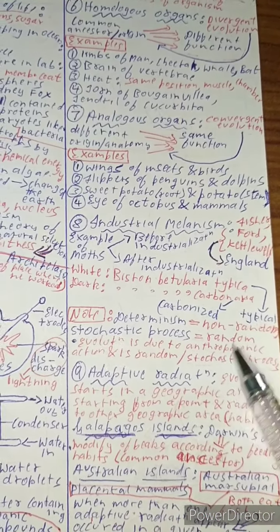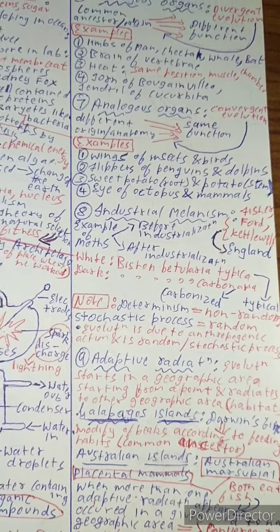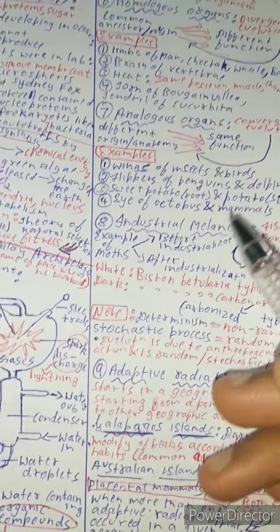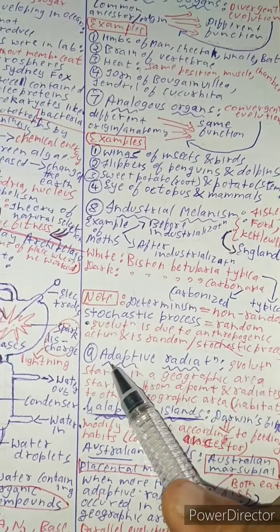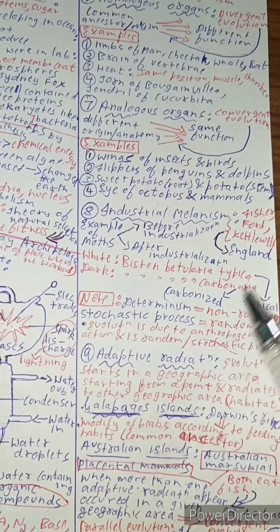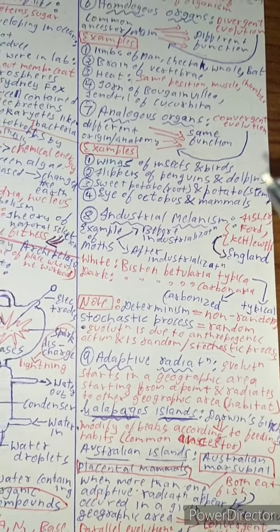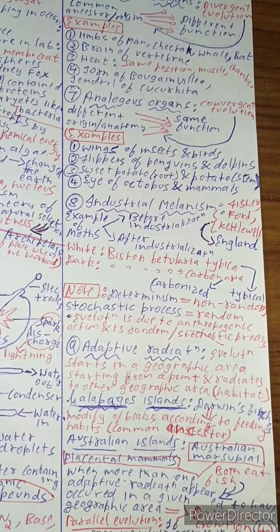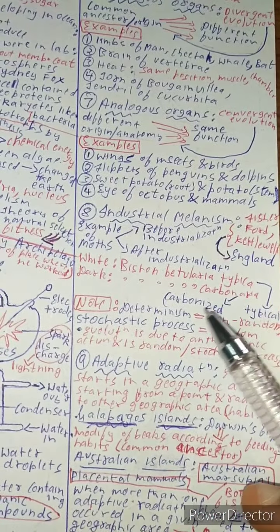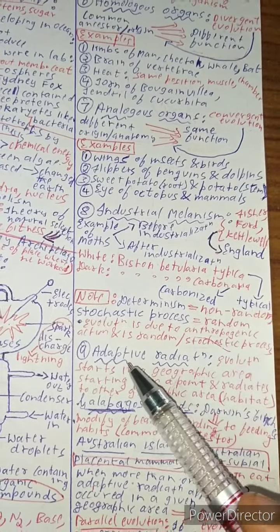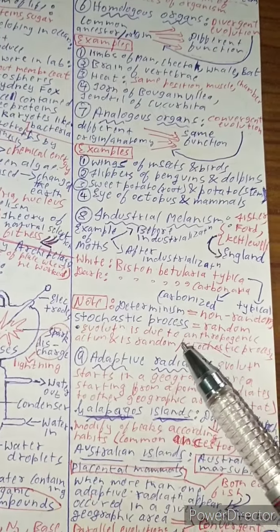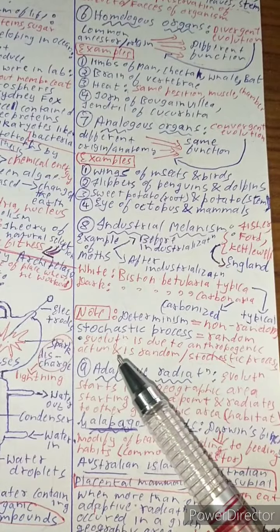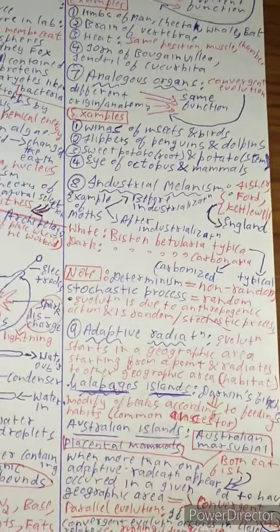Okay, what is anthropogenic? Anthropogenic is intentional interference by humans or human activity. Even human activities like introduction of radiation and all the transgenic kind of thing interfere in the process of evolution. So it is due to anthropogenic action and is a random or stochastic process.